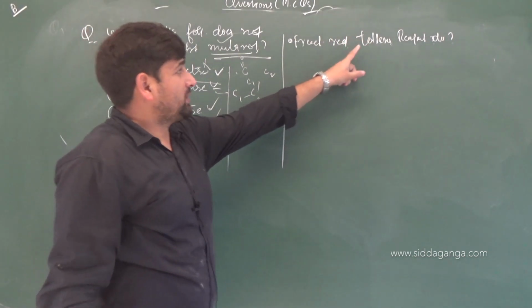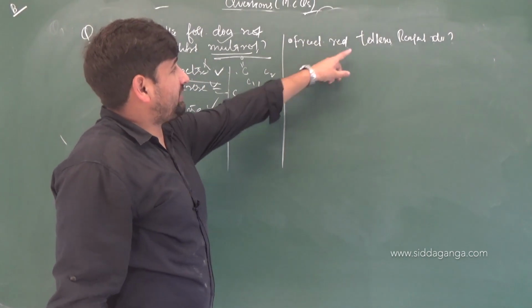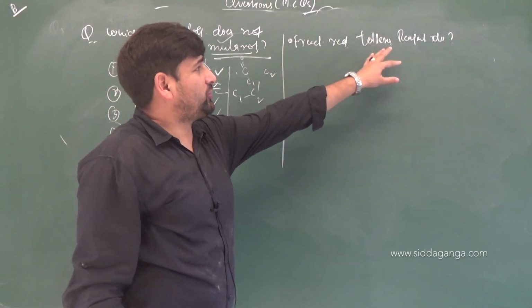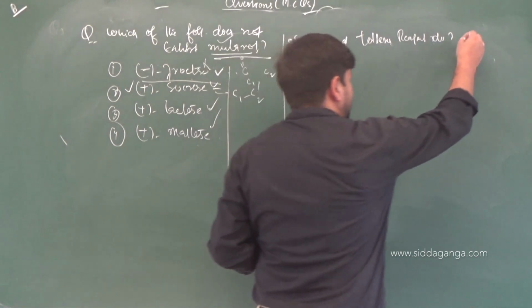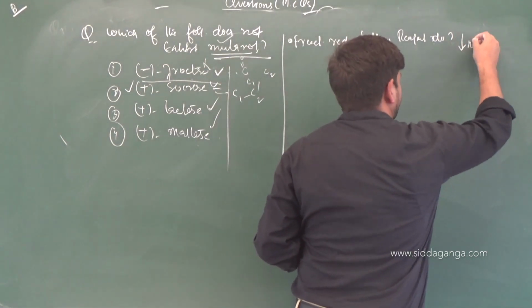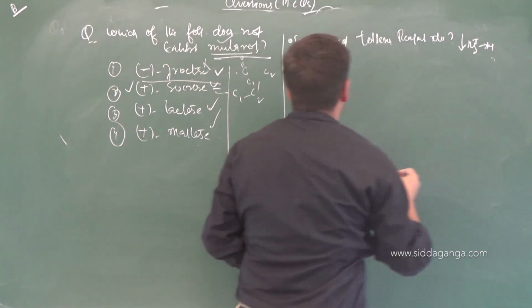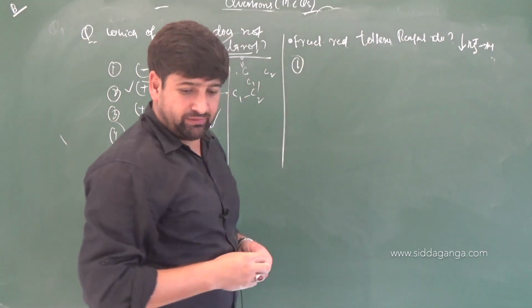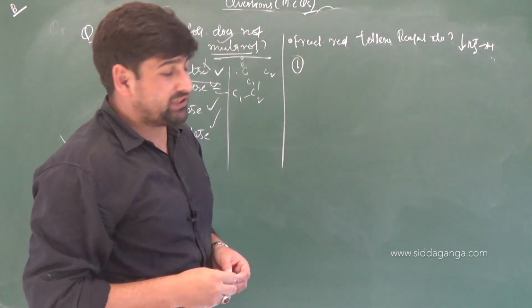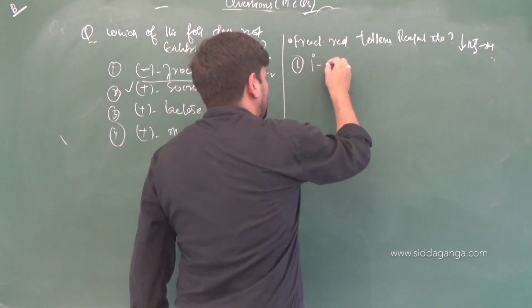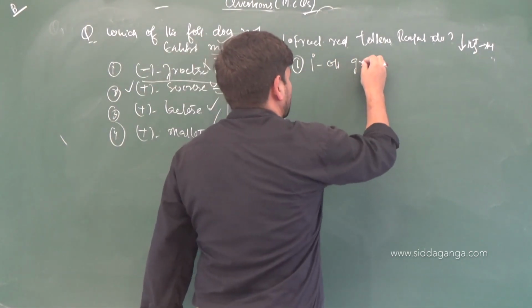We know it well. However, if fructose is able to react with Tollen's reagent, to be precise, to get the silver mirror test positive and to reduce Ag plus to Ag respectively. Why does it happen? Options that are mentioned, children, are because of primary alcoholic group, no.